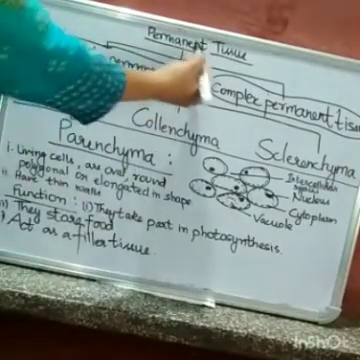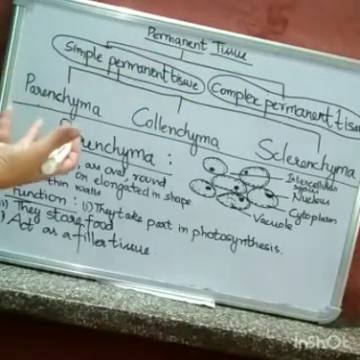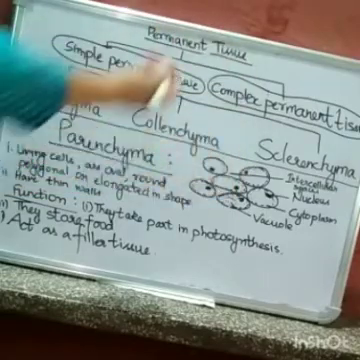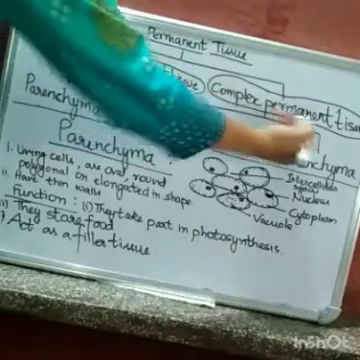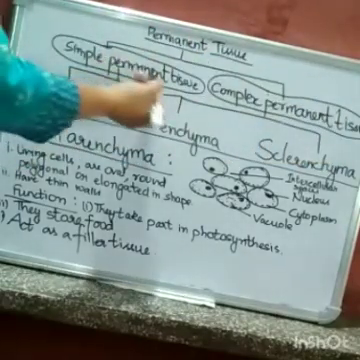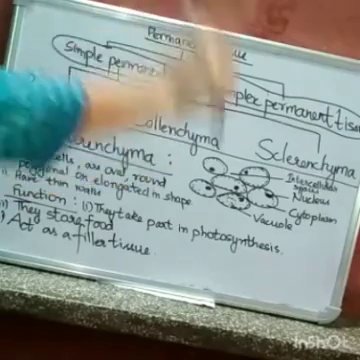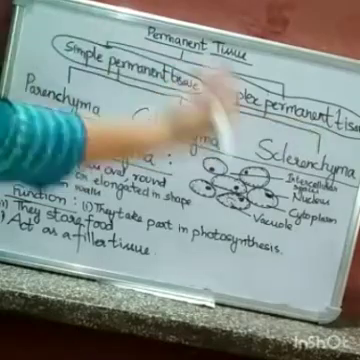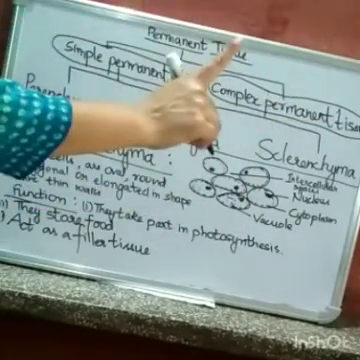Let us discuss permanent tissue. Permanent tissues are the types of tissue which have lost their ability to divide. Now it has two types: simple permanent tissue and complex permanent tissue. Simple permanent tissues are those made up of only one type of cell. Complex permanent tissues are made up of more than one type of cell.